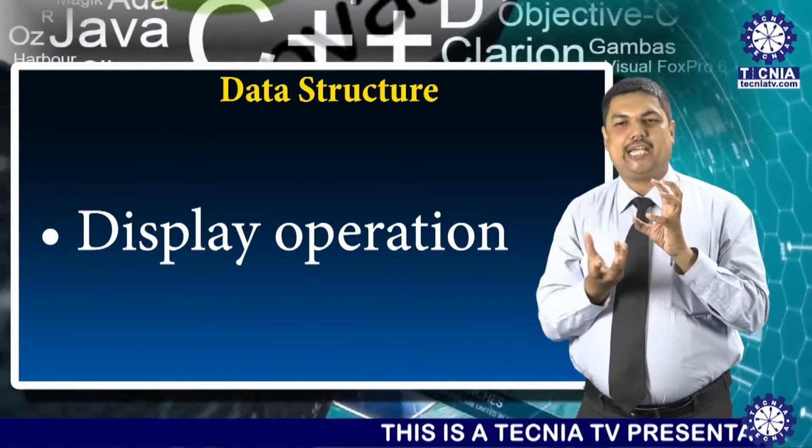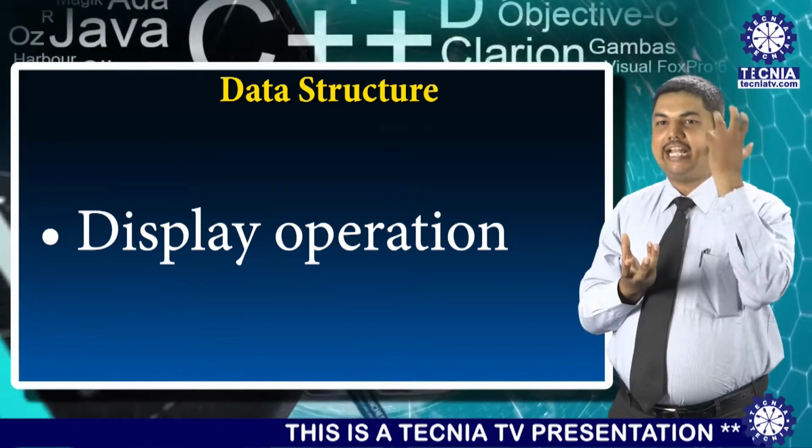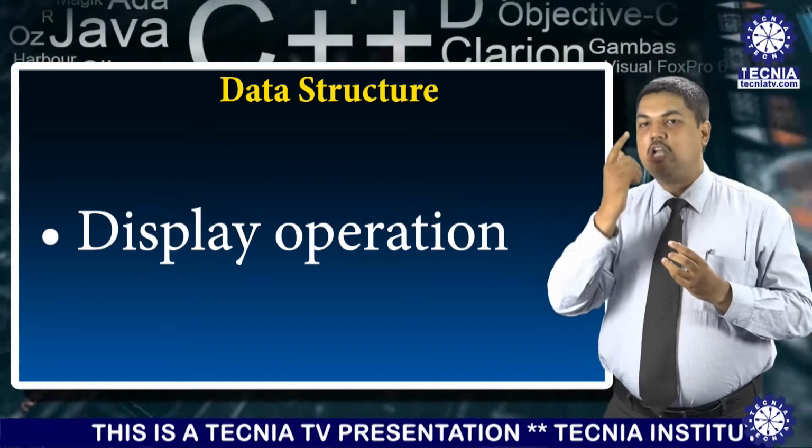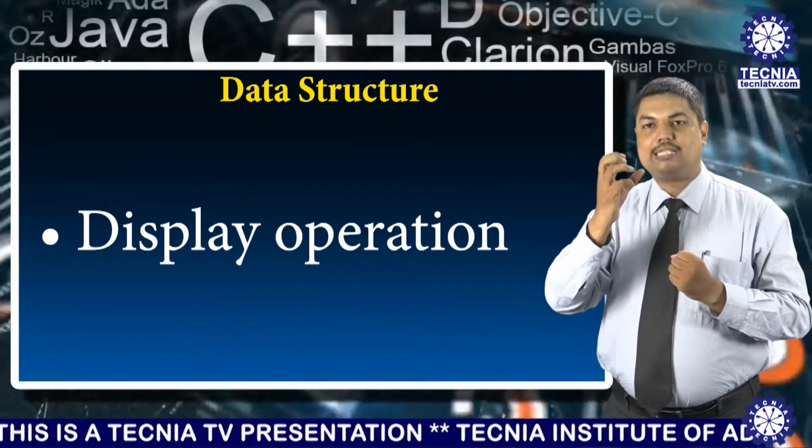This type of data structure has a special arrangement, and this arrangement is covered by the stack.